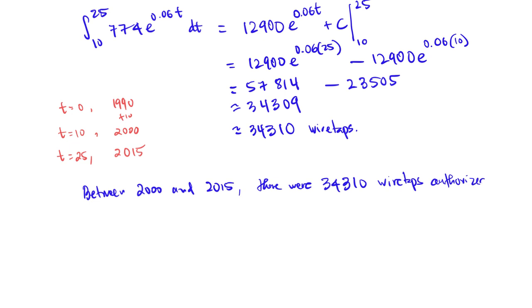Now, this is not the total number of wiretaps authorized by the year 2015. It is only the difference, or the change, in the total number of wiretaps authorized between the two years. If anything, this is how many wiretaps between the year 2000 and 2015 alone.